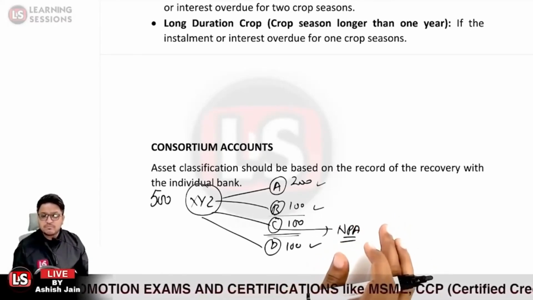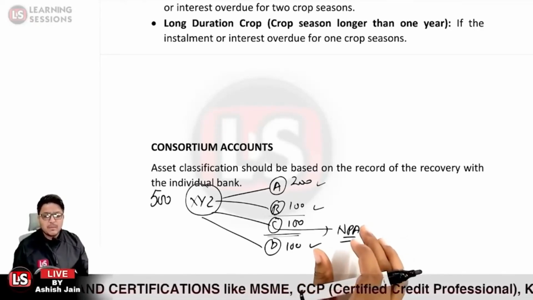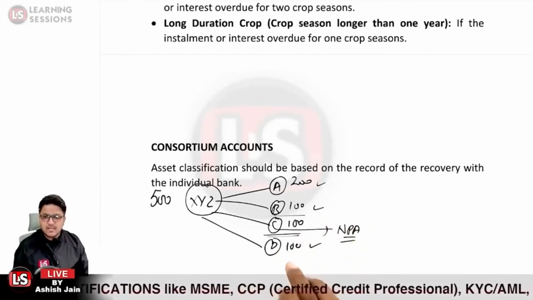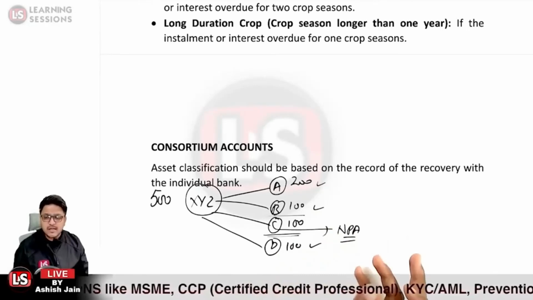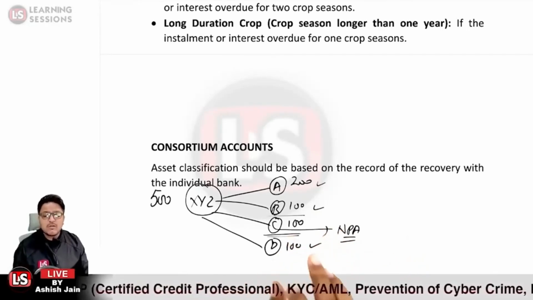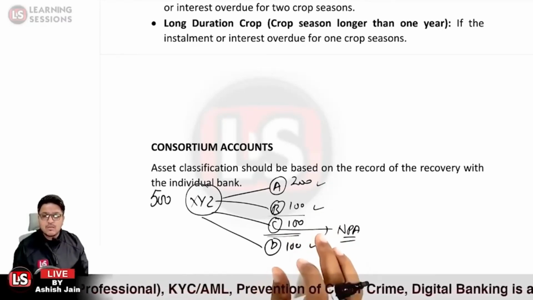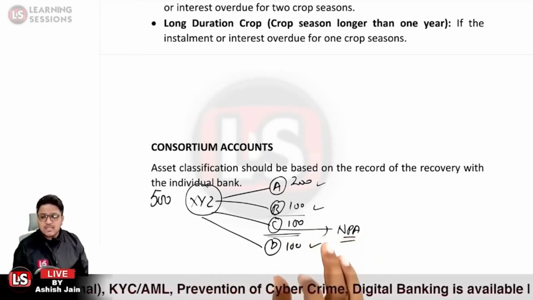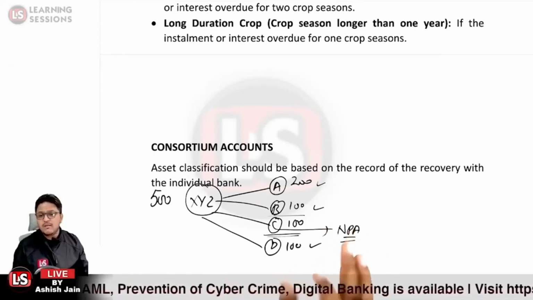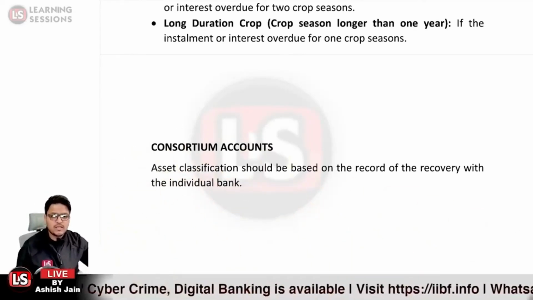So if there is a recovery made by banks A, B, D and their status is regular, it means their loan is standard. But if there is no recovery, or a partial recovery, in the case of bank C's account, and the loan account turns out to be NPA, the classification will be based upon the individual bank. Is that clear?